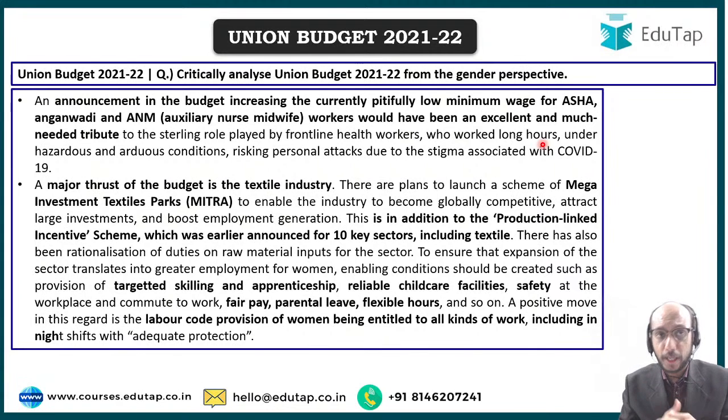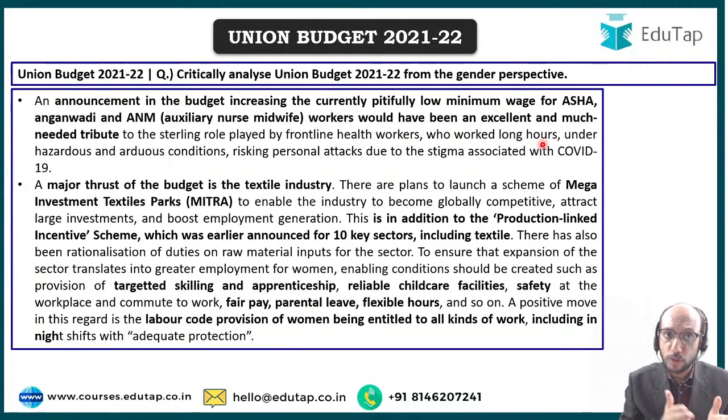But the fact of the matter is that we need to ensure targeted skilling and apprenticeship opportunities for women. We have to provide reliable child care facilities for women in the textile industry. We have to work on the safety aspect, fair pay, parental leave, flexible hours. A lot could have been done on these fronts. Much has not been done, right?